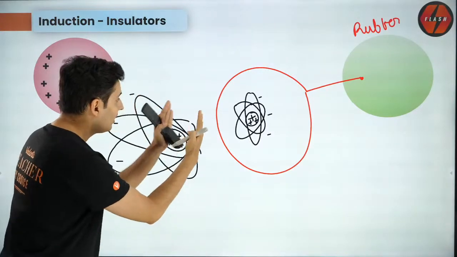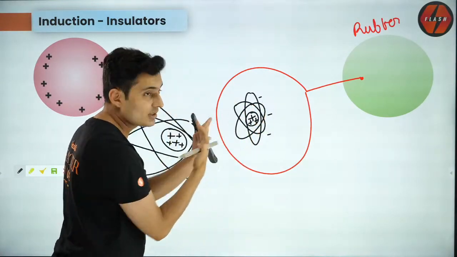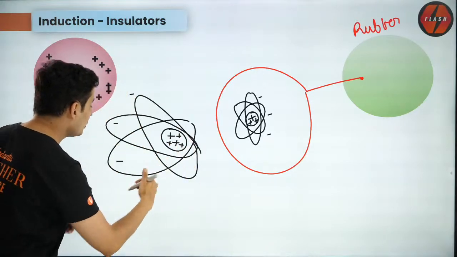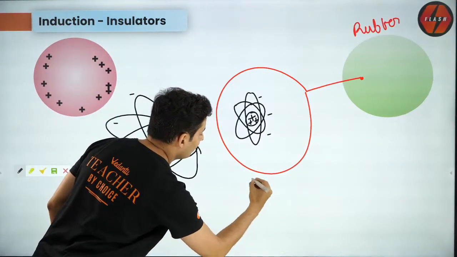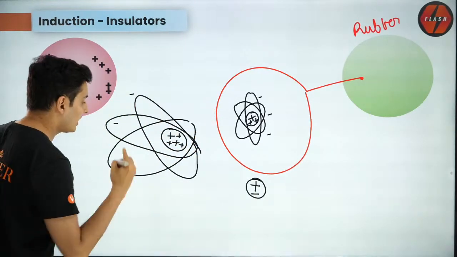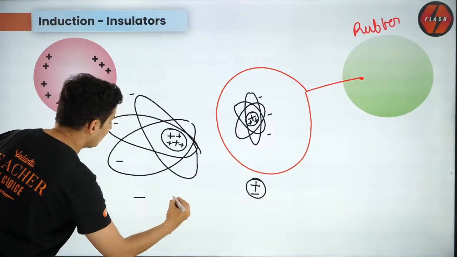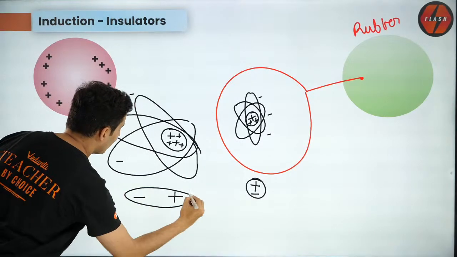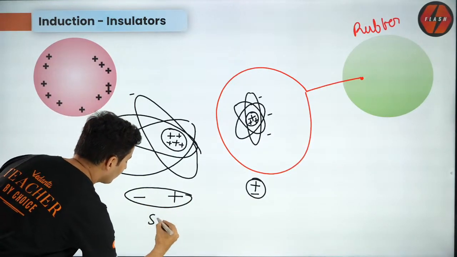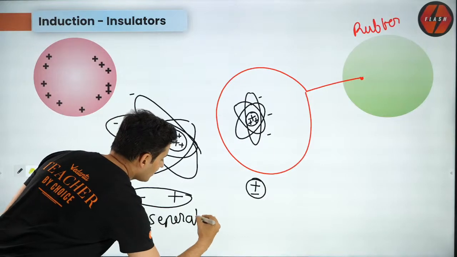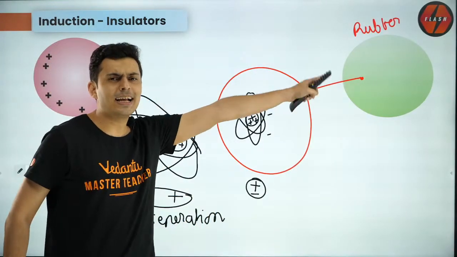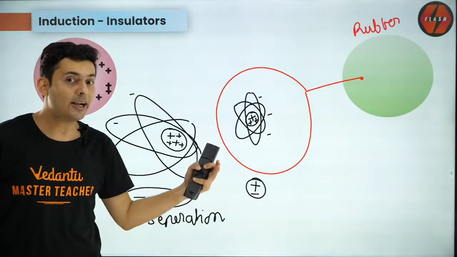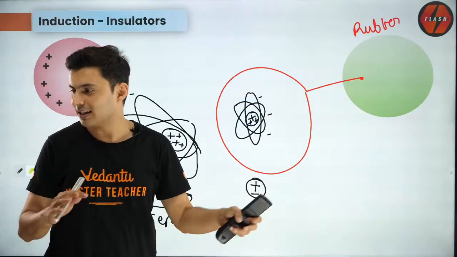So do you see a shift in the separation between positive and negative charges? Earlier the positive and negative were at the same place. But now the negative will be here, positive will be here, and there is a charge separation. There is a charge separation, and that will happen everywhere. Every electron will try to separate from the nucleus, but it won't fully, but that's what will happen.